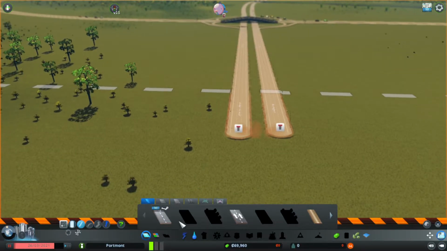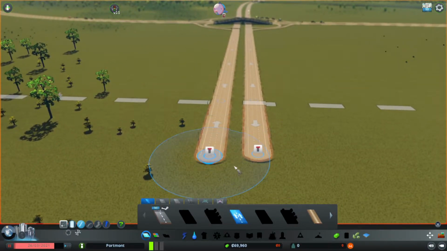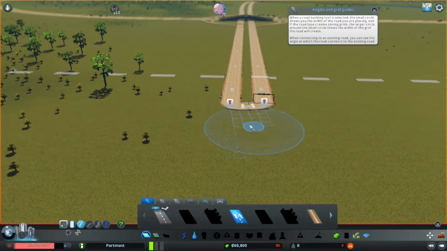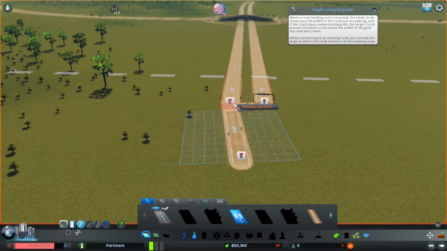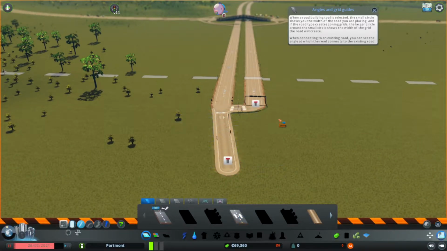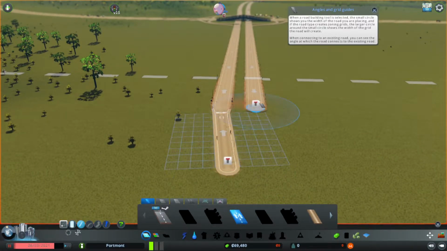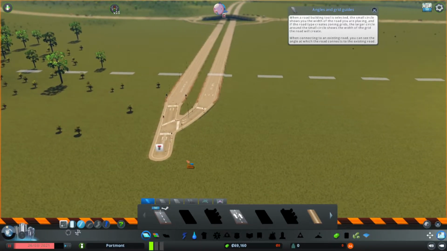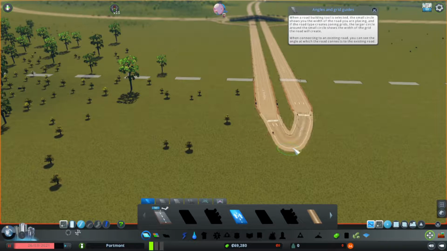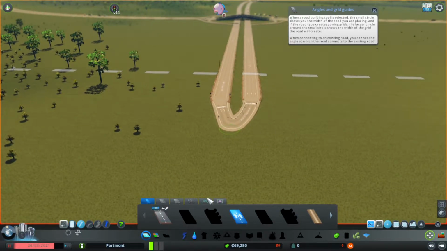And then you can go ahead and get rid of that. First thing I want to do is find, actually I probably should have kept that road there. Find the space that's about halfway in the middle. I'm going to guess here, it doesn't really matter too much. And I'm just going to link them together, like so. You know what, that'll do. And then fortunately I have got the Move It mod installed because it was being a little bit weird on me. There you go, I can just move it.